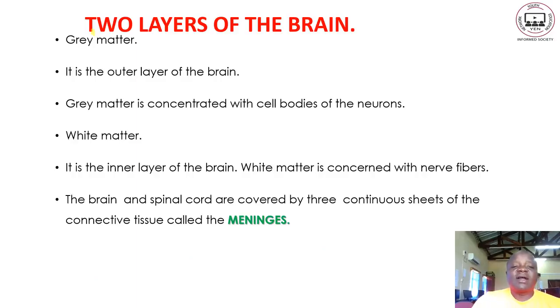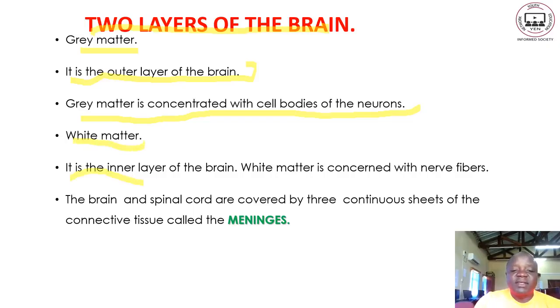Let us look at the two layers of the brain. We have what we call the gray matter. The gray matter is the outer layer of the brain. It is concentrated with the cell bodies of the neurons, so most of the cell bodies are located in the gray matter. We have also the white matter.